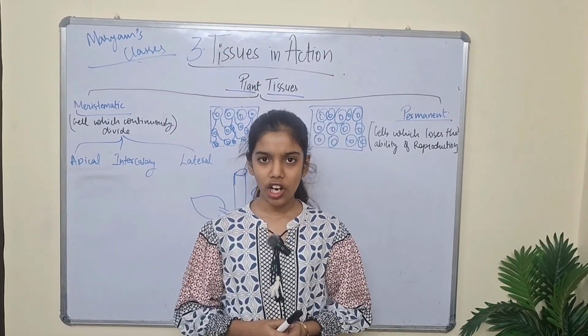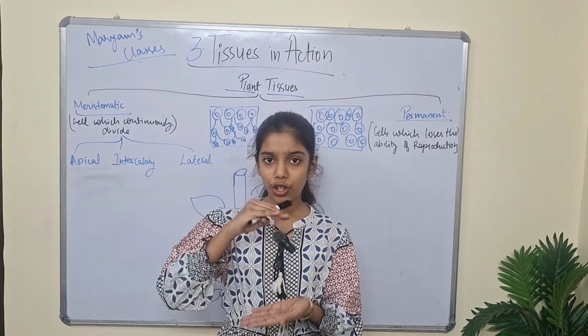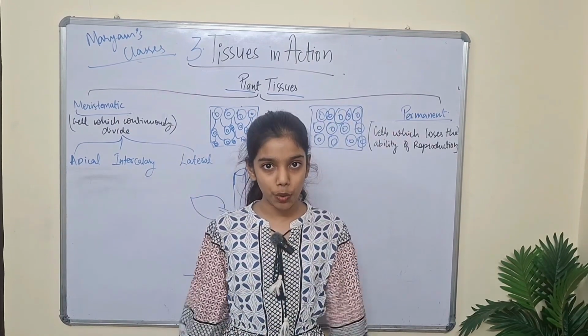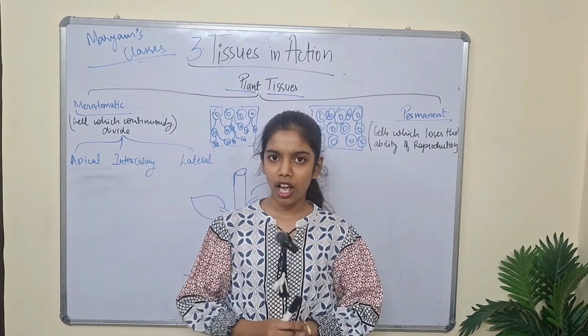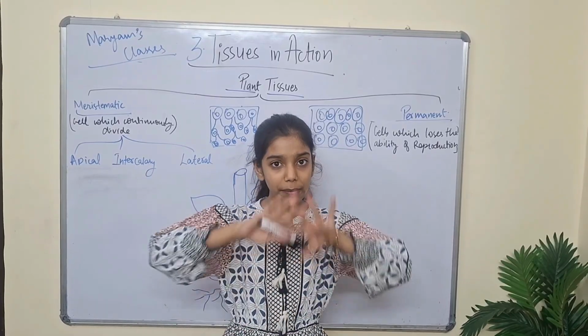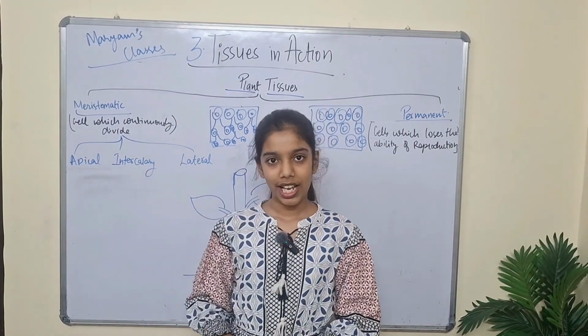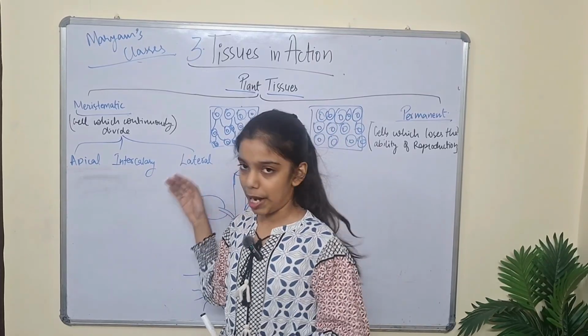Have you ever noticed that when you grow a tiny plant, after some years it becomes a huge tree? How is it possible? A tiny plant, how can it become a huge tree? Only because of meristematic tissue. So let's discuss its types.